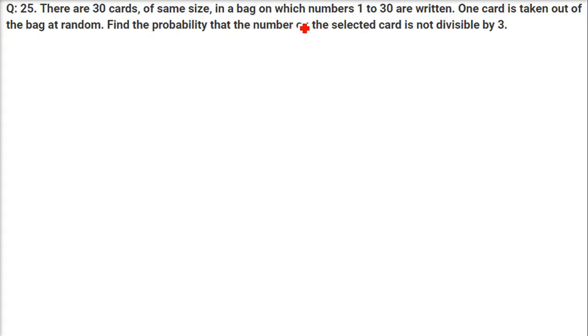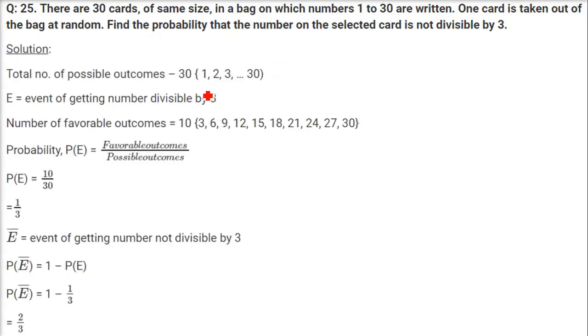There are 30 cards of the same size in a bag on which 1 to 30 are written. So there are 30 cards. That means the total number of possible outcomes is 30. One card is taken out of the bag at random. So one can be taken from these 30. Find the probability that the number on the selected card is not divisible by 3.